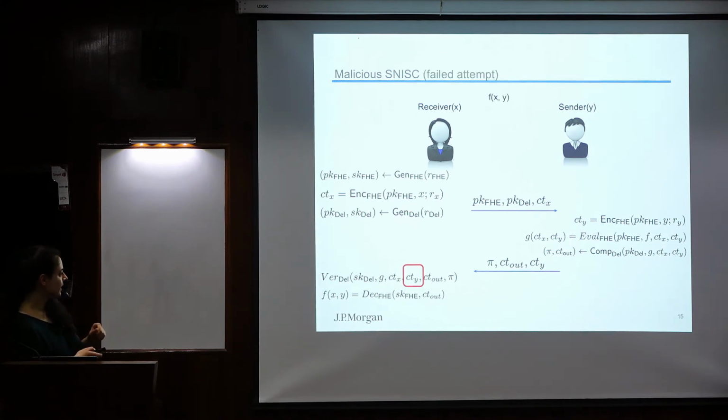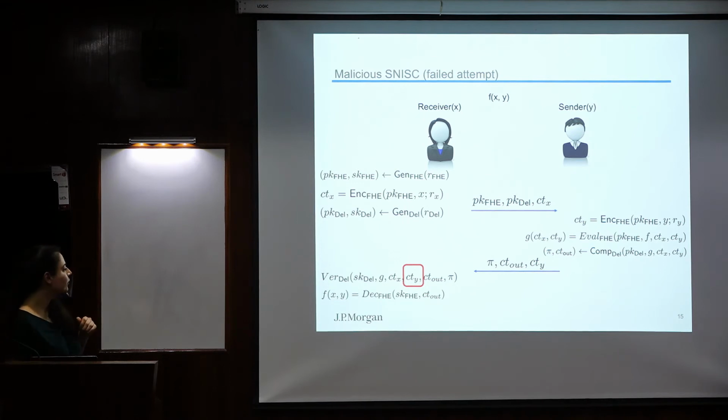Another thing that I hinted before, I said that we need to send the ciphertext y to the receiver. If you notice, this is completely wrong, right? Because if I send the ciphertext to the receiver, the receiver can decrypt and find the input of the center. If I send this in the clear, the receiver has the secret key and can decrypt this, so there's no security here. That was completely wrong. We cannot send the proof and the statement in the clear to the receiver. Is this clear? Do you have any question?